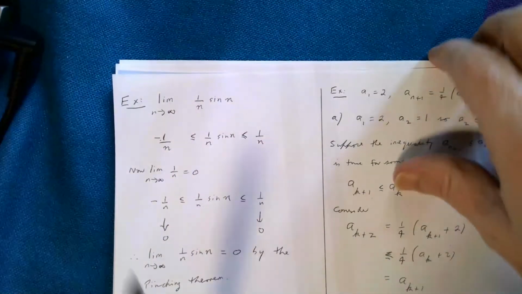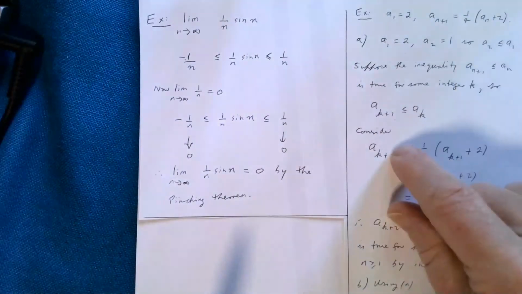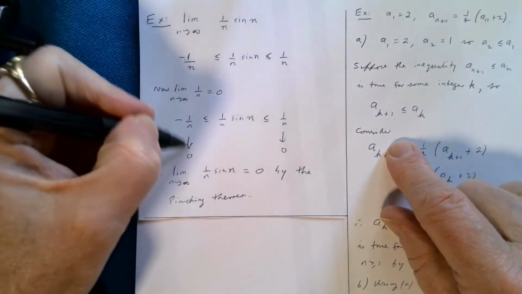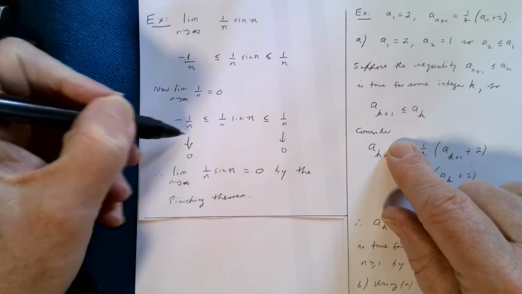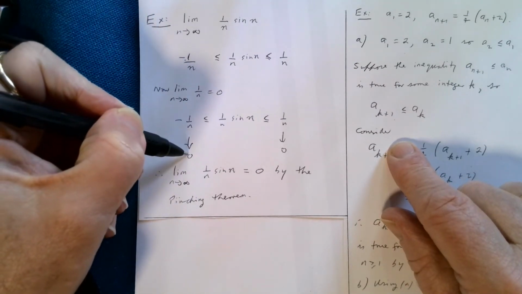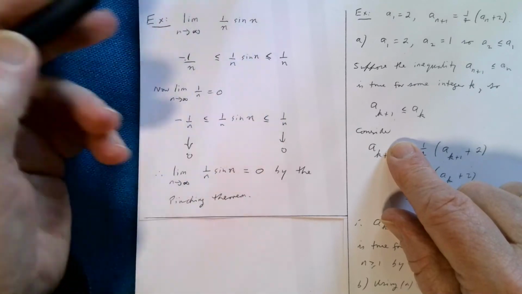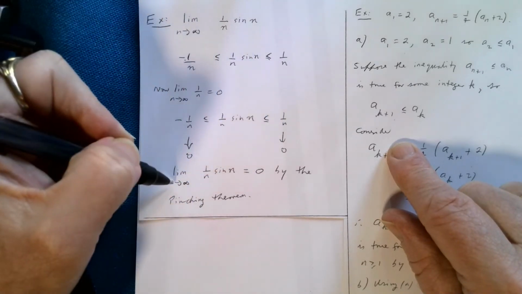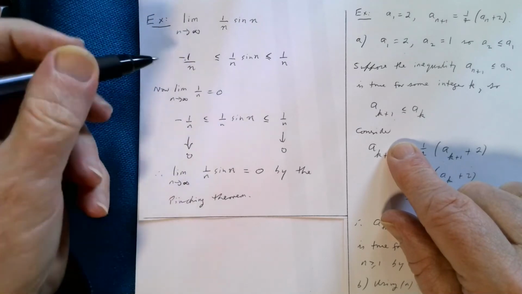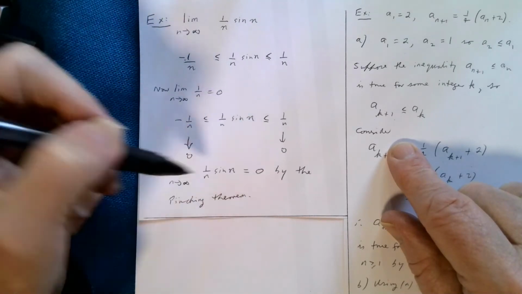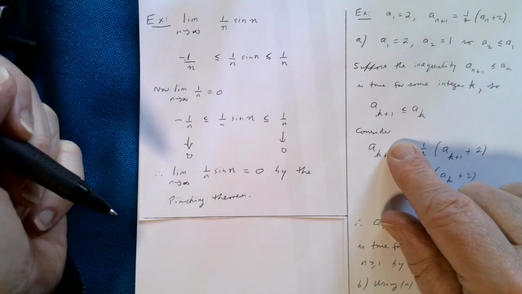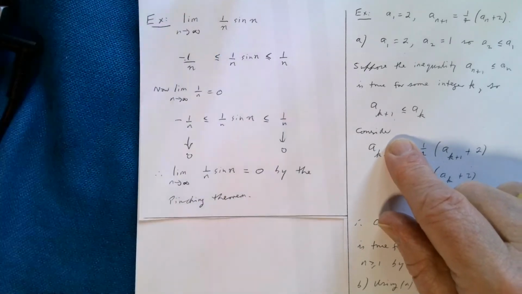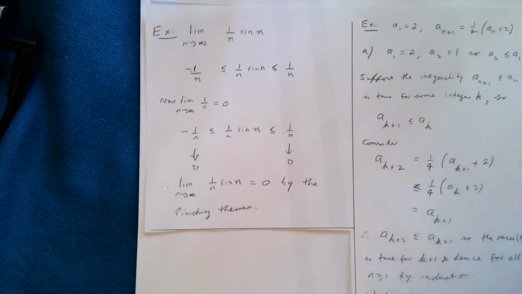And so one way of writing this that I often use is this. I'll simply put an arrow down here indicating that this sequence goes to 0 and this sequence goes to 0. So that means the limit as n goes to infinity of 1 on n sine n exists, and it equals 0 by the pinching theorem.